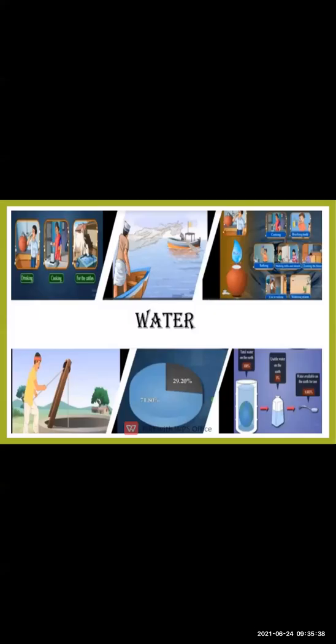This is about water. This is the second subtopic of natural resources, that is water. In this picture, you can see that 71.80% of the land is covered with water, and 29.20% consists of land. Okay, so what are the purposes of water? Every living being requires water for living. So for survival, water is very necessary.